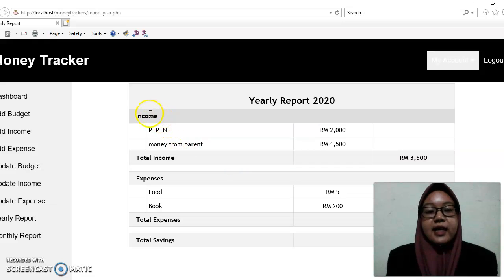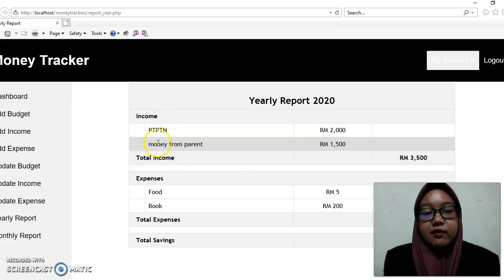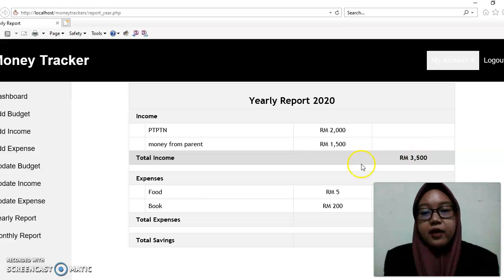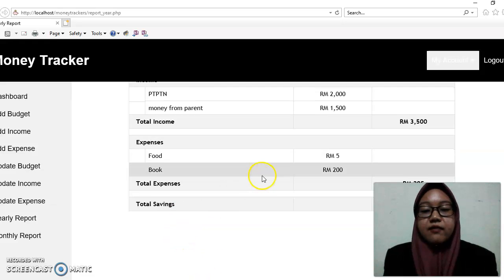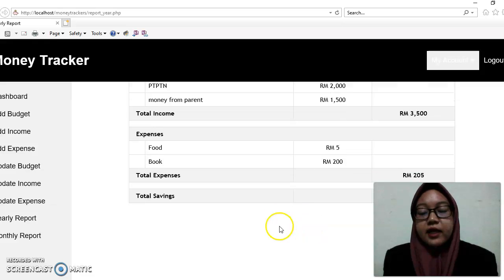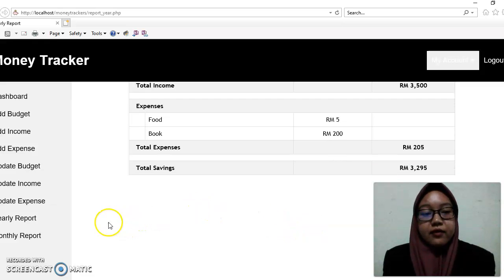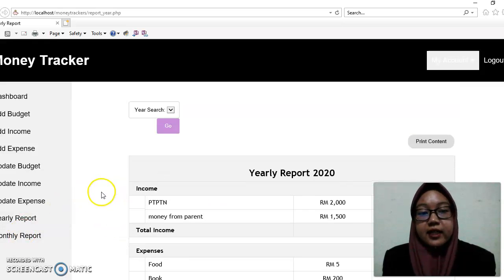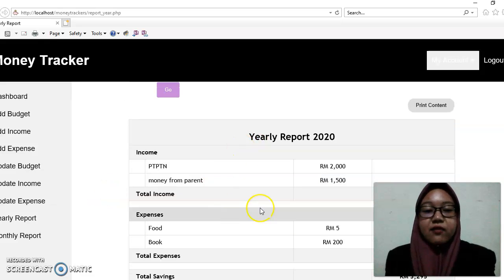Here you can see the income in terms of the description, then we have total income, then the expenses, then total expenses. The total saving is the money they already have left, which is the income minus the expenses. They get the total saving of 3,295 ringgit. That is regarding the yearly as the overall, but here we just key in for this year, so that is only for this one.